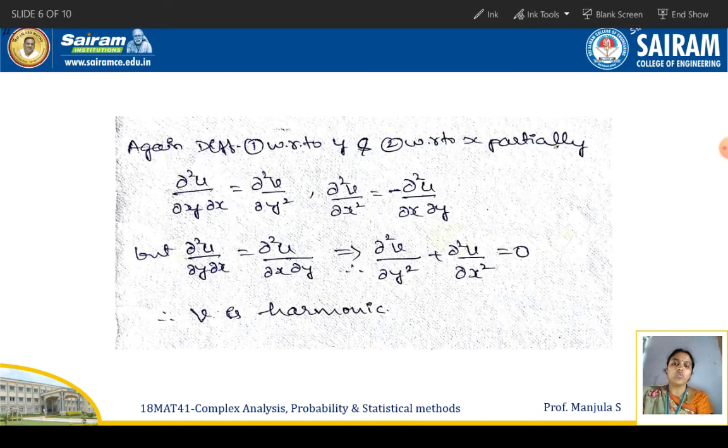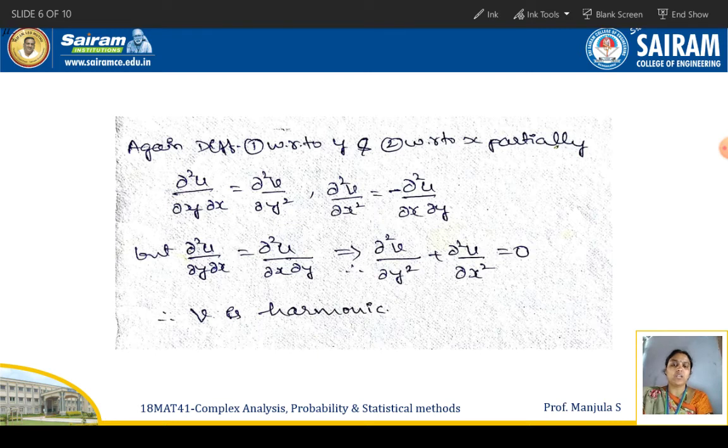Similarly, now we have to prove v is harmonic. For that, differentiate equation 1 with respect to y and equation 2 with respect to x partially. So dou square u by dou y dou x equals dou square v by dou y square, and dou square v by dou x square equals minus dou square u by dou x dou y. But the standard result is dou square u by dou y dou x equals dou square u by dou x dou y. With the help of the standard result, we can combine the previous equations and write dou square v by dou x square plus dou square v by dou y square equals 0.